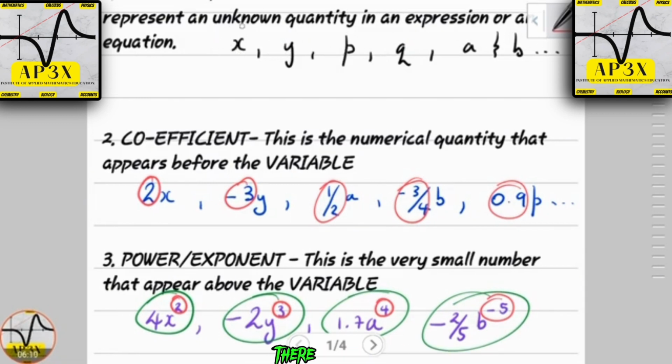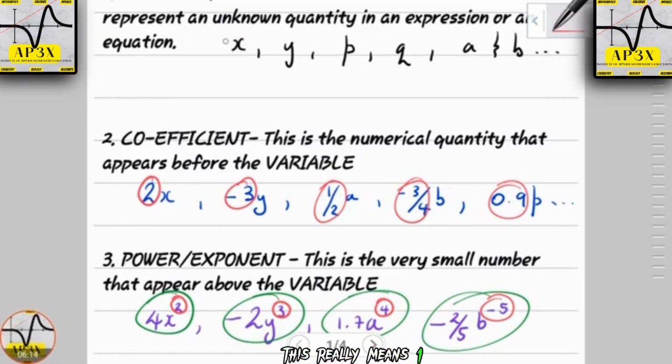Well, in fact there is a number, but it's an understood value. So this really means 1x, 1y, 1p, 1q, 1a, 1b, but we don't usually write the 1. It looks a little awkward, hence we just state that it's an understood value of 1.